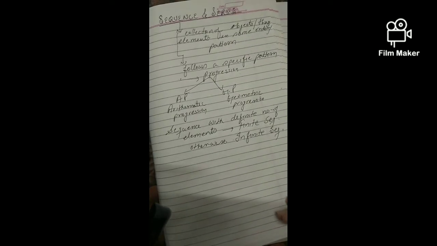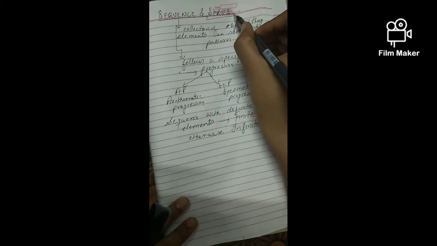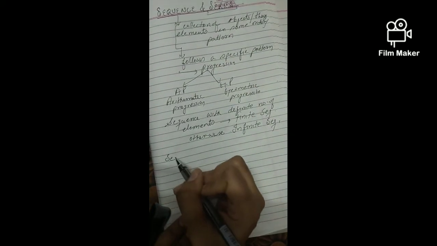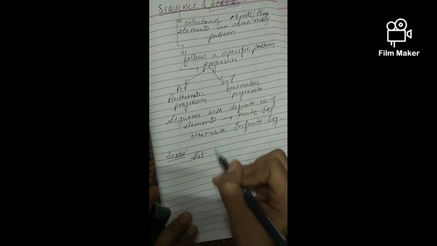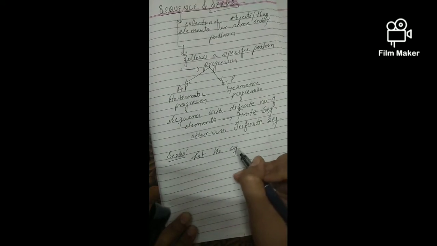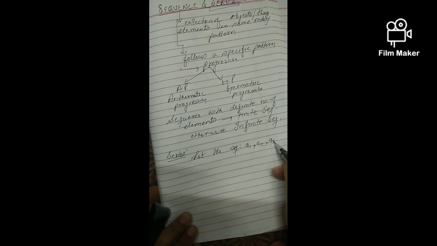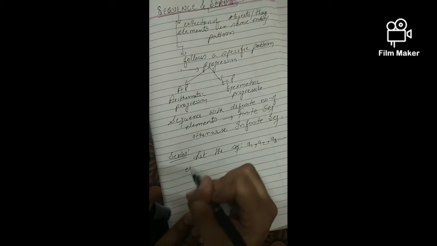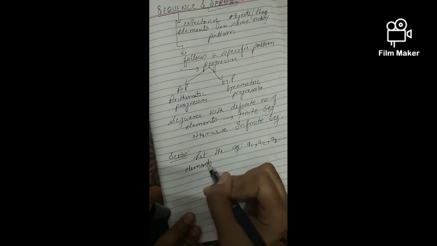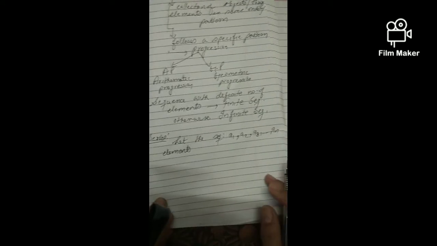Before going to the first exercise, let us discuss one more thing, the second word of the chapter, series. Now what is a series? Let us consider any sequence like A1, A2, A3 and so on up to An, n elements. I am taking a finite sequence here.